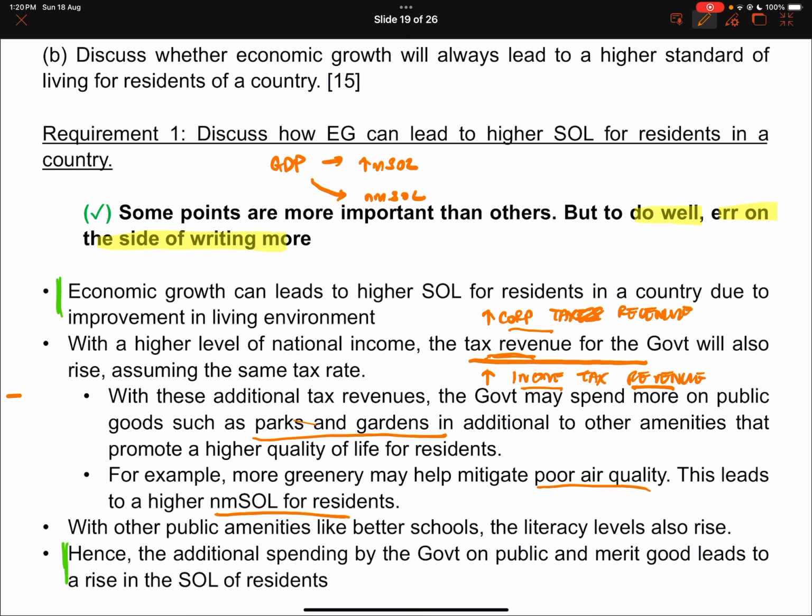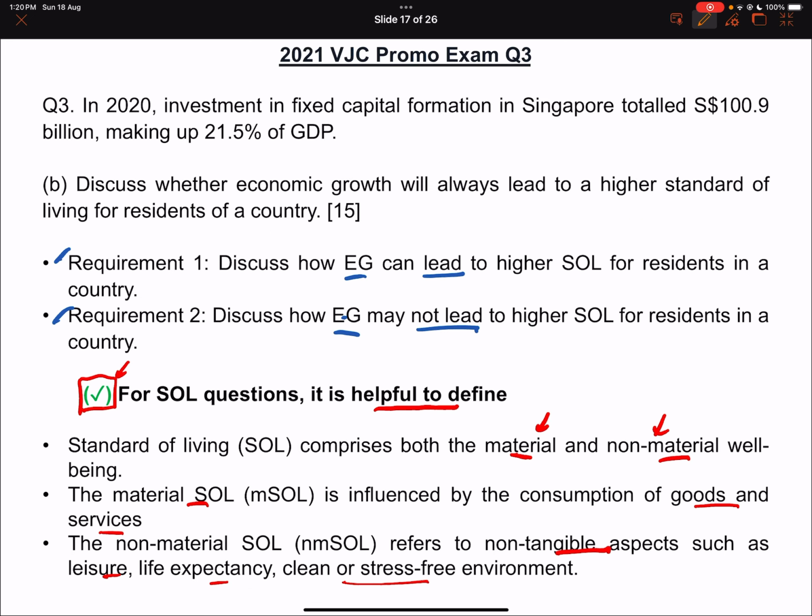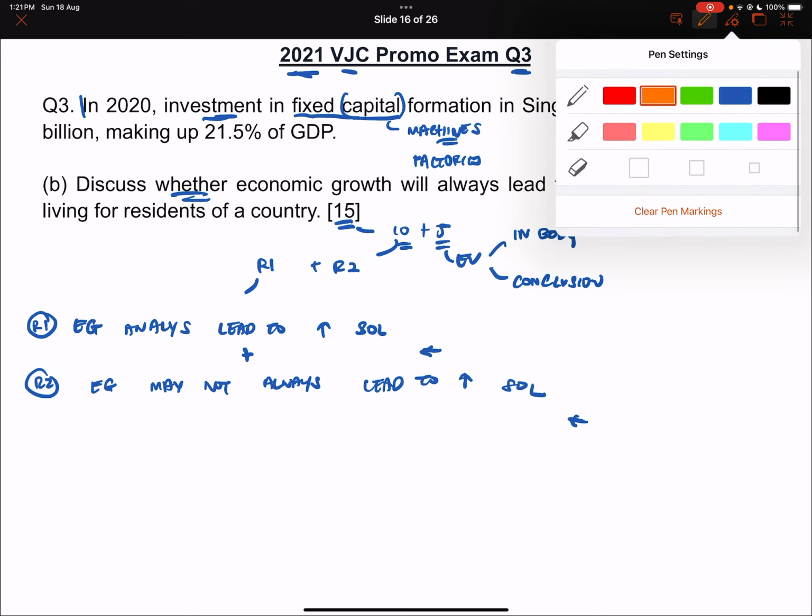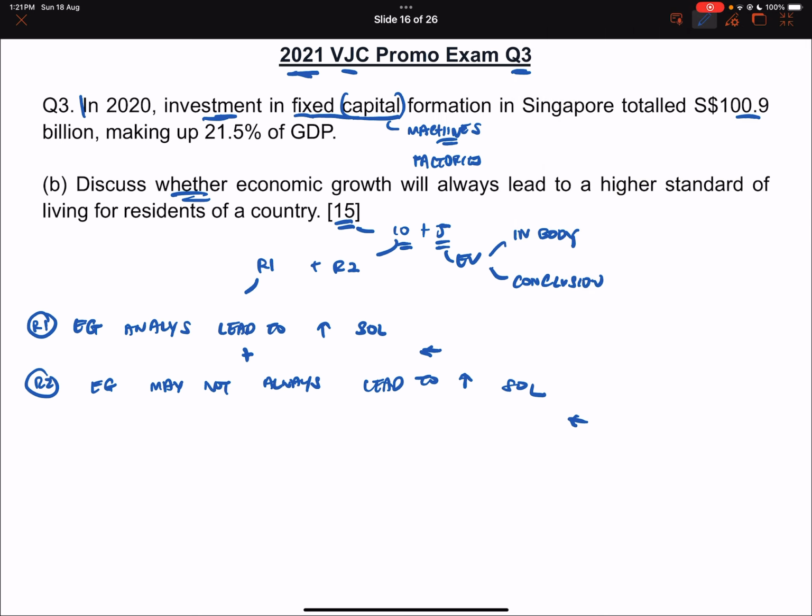Okay. With resources, you can also build better schools, right? And literacy levels will also rise. So this kind of spending by the government on public goods and merit goods will help to increase the non-material standard of living of the residents as well. Okay, so just to recap a little bit, what's my R1? Okay, so in R1, let's use orange. In R1, I needed to link economic growth to material standard of living, and if I have time, because this point takes priority, right? If I have time and want to do well, I write the non-material aspect as well, right?